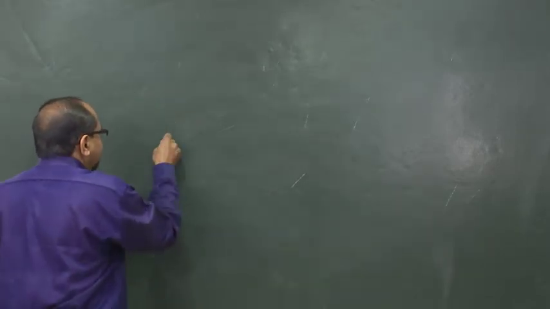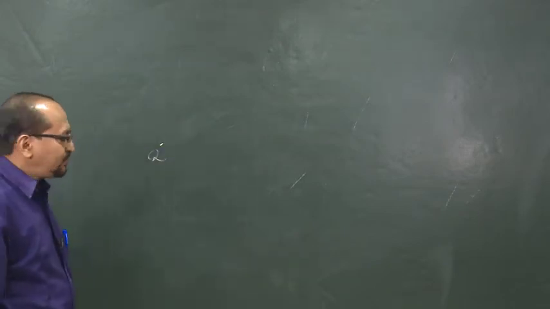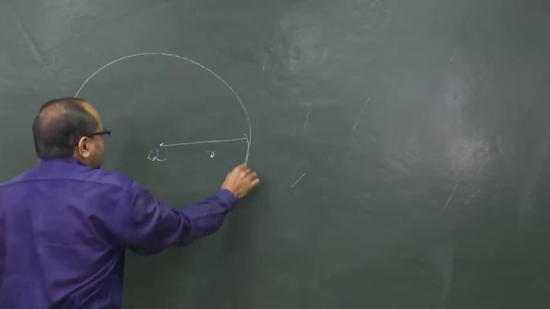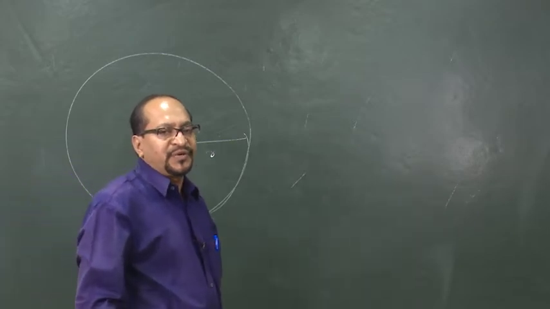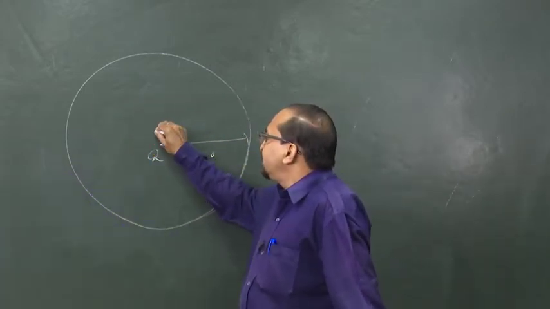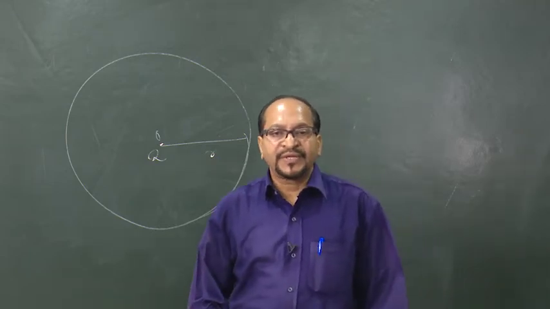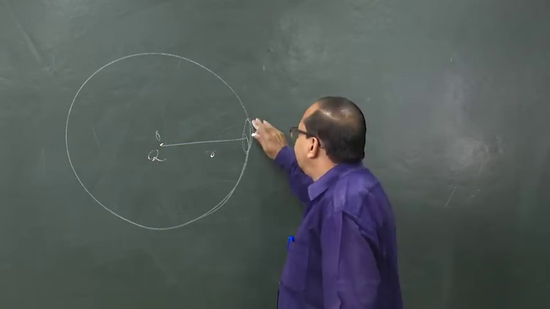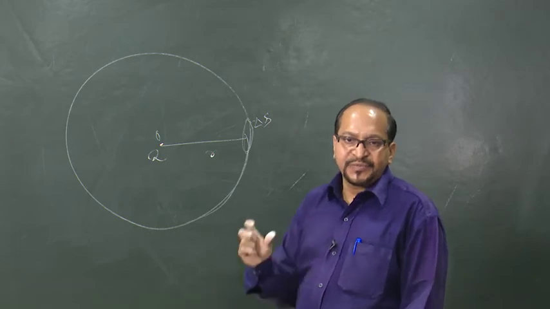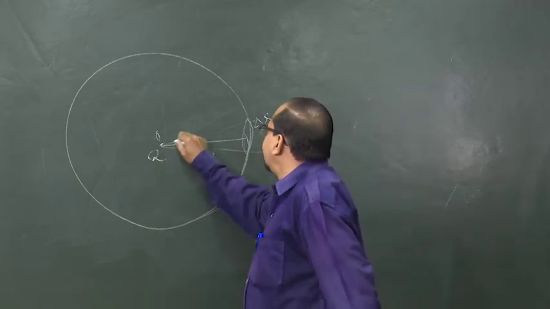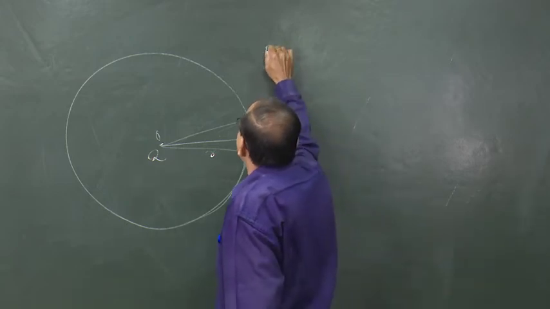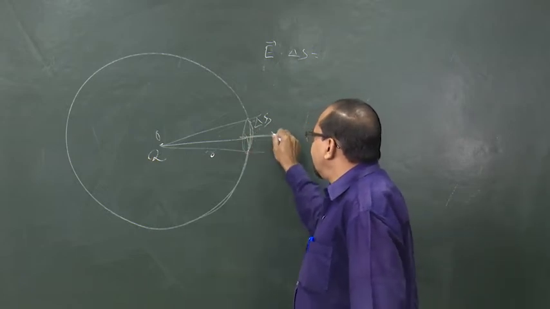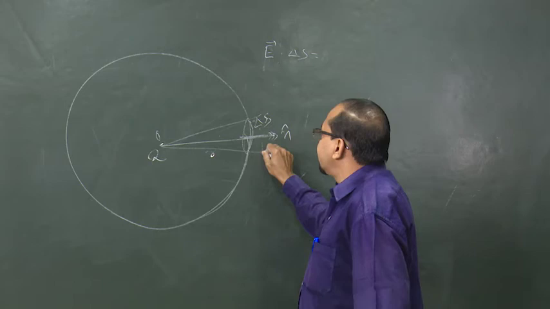Suppose this is a charge q, and we consider a sphere of radius r that encloses this point charge q, and this point charge is located at its center O. Then if we consider a surface element from this sphere, say of area delta s, a small surface element, then the flux through this delta s will be E dot delta s, as it is obvious the direction of area and electric field are in the same direction.